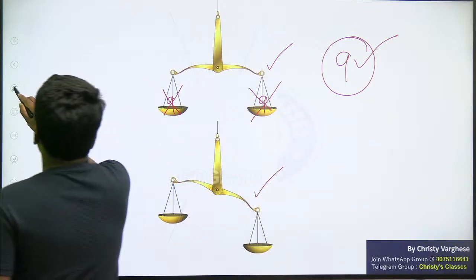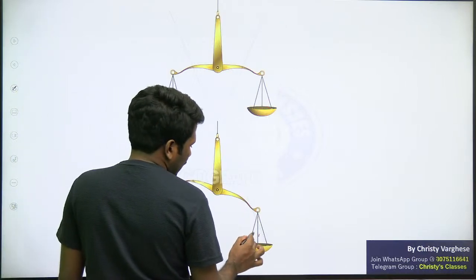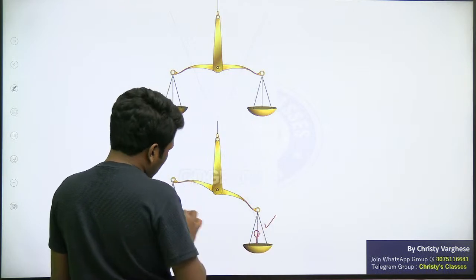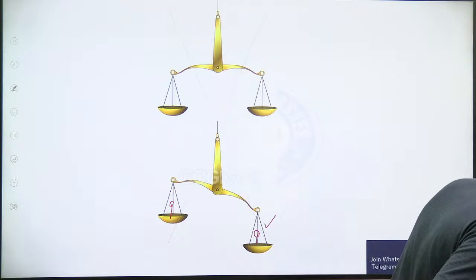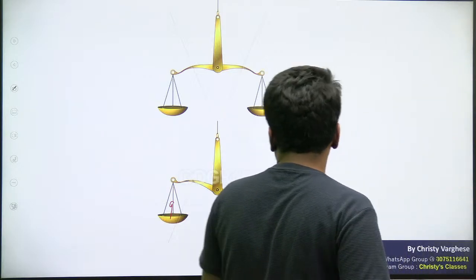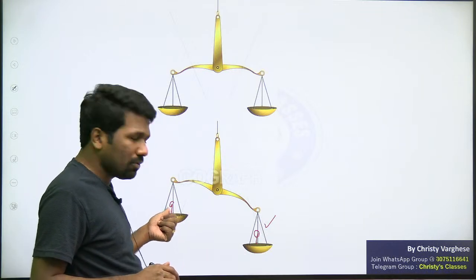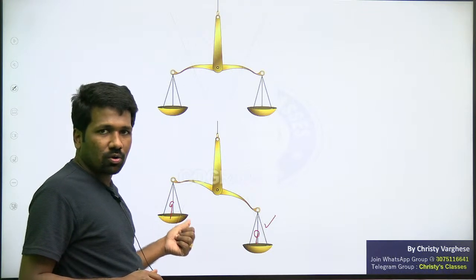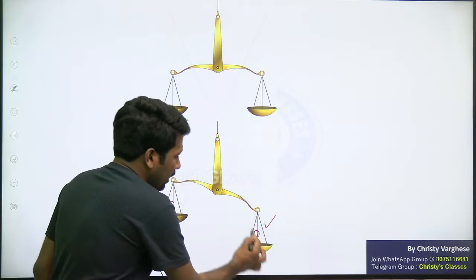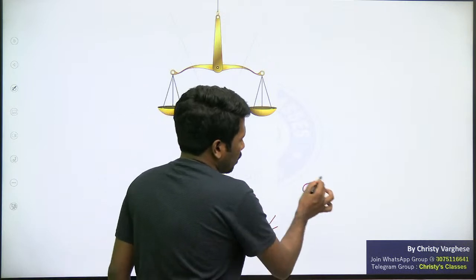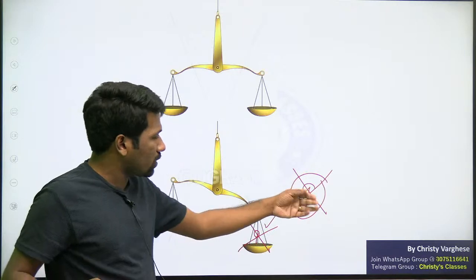Now the second situation, listen carefully. What if one set of 9 coins goes down and another set goes up? That way also it can happen. Then the lighter coin will be in the set that goes up. That means the heavier 9-coin set can be deleted, and the 9 coins outside the weighing can also be deleted.